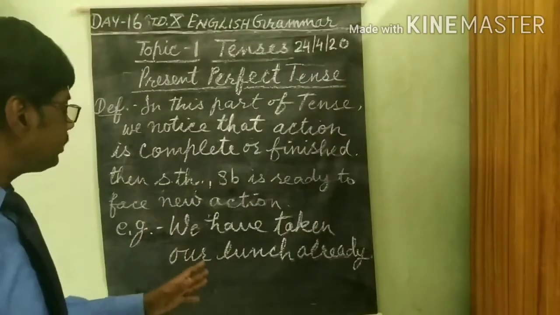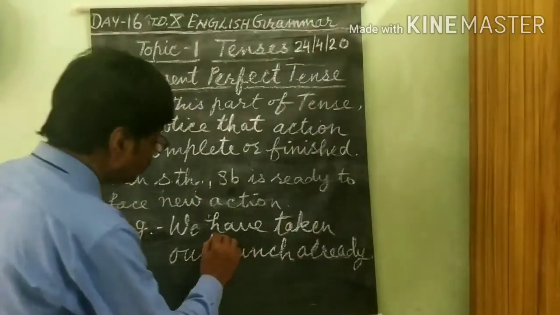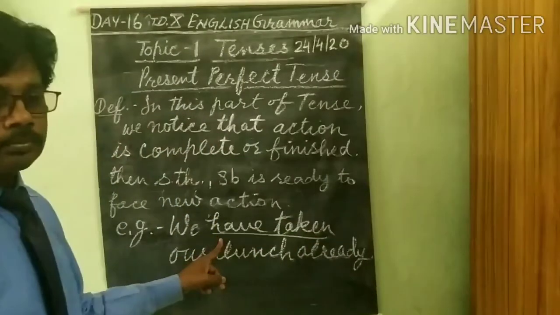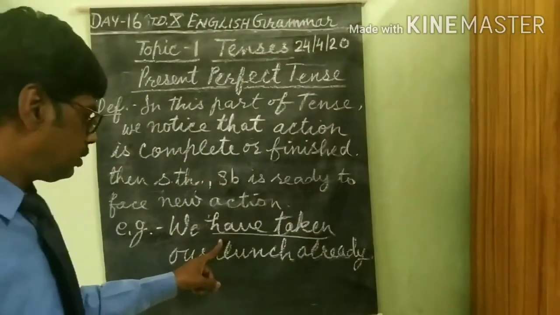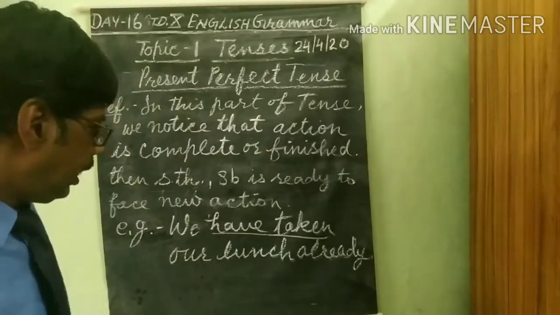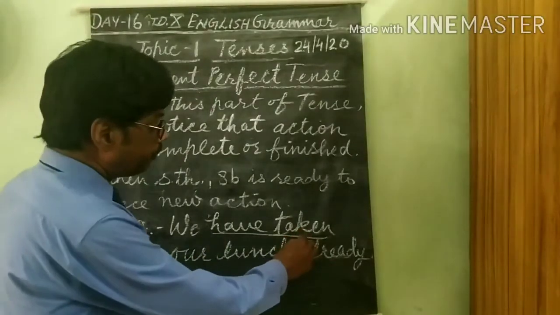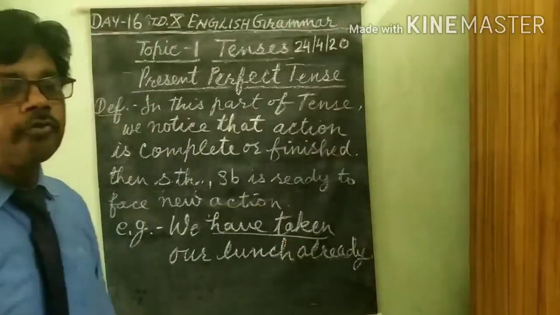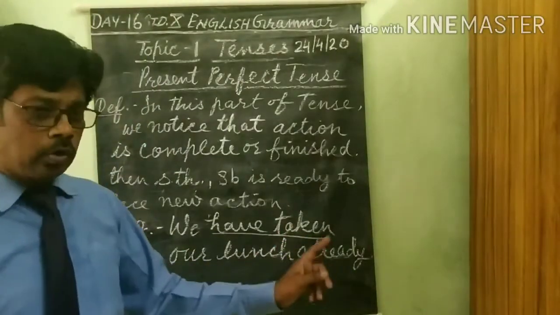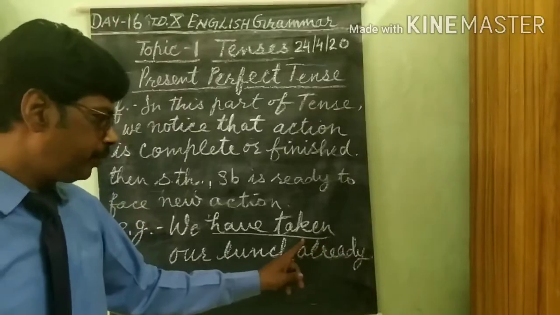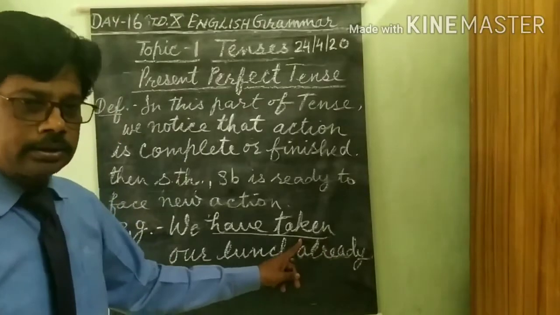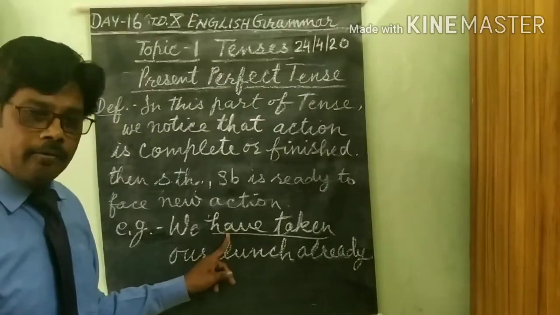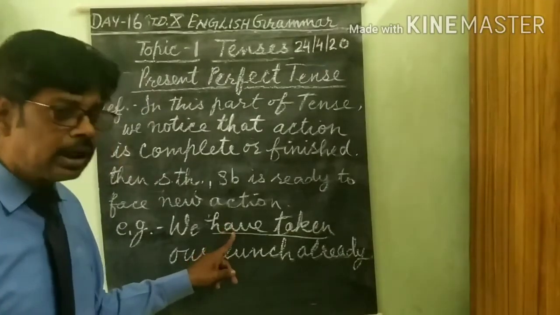What you see here in this sentence, we notice that have is an auxiliary verb and the main verb is taken. It's the third form of the main verb. Take, took, taken. The third form of the main verb has come here with the auxiliary verb have. This is a helping verb also.